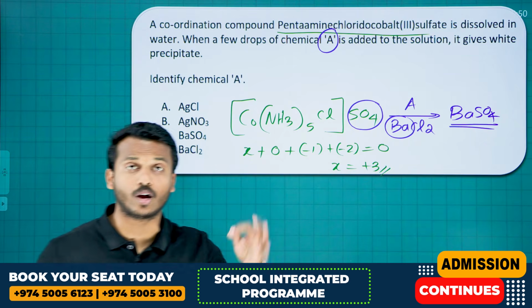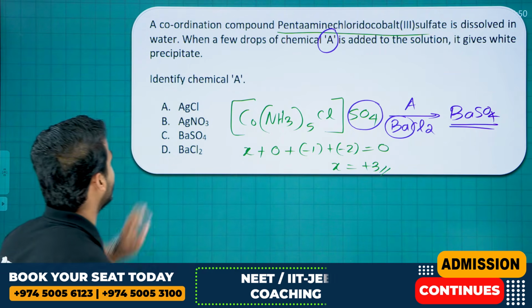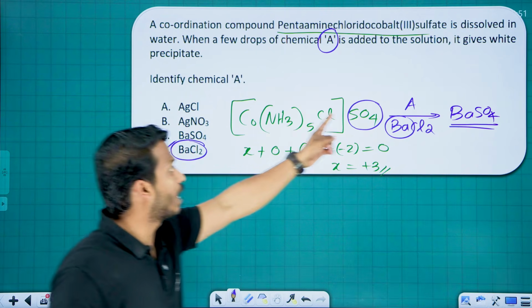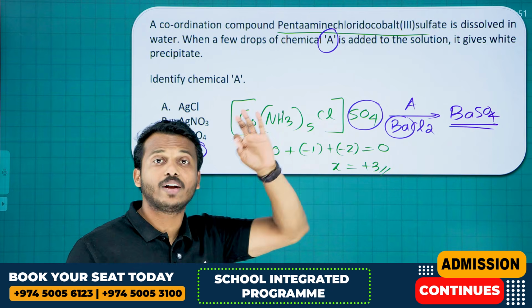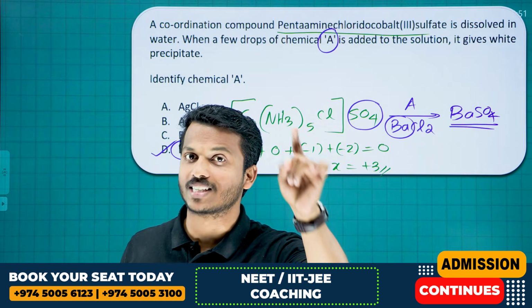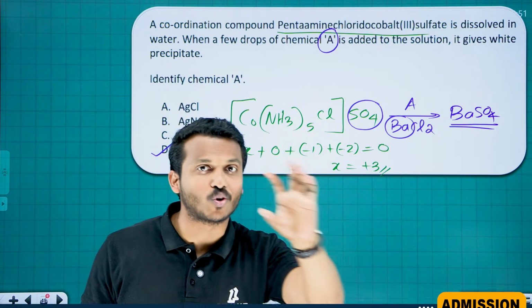So the chemical is barium chloride. You may study this in the ionization isomerism part.